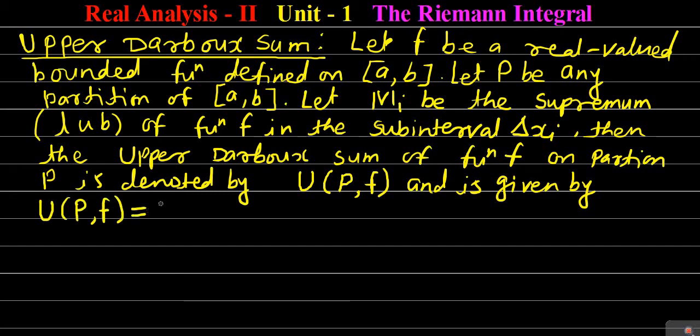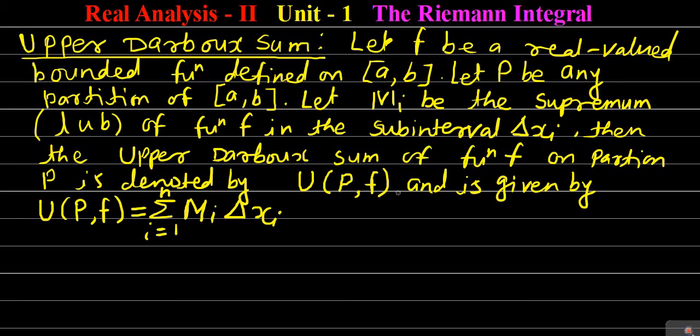U(P,f) is equal to summation over i equal to 1 to n of capital Mi into delta xi.